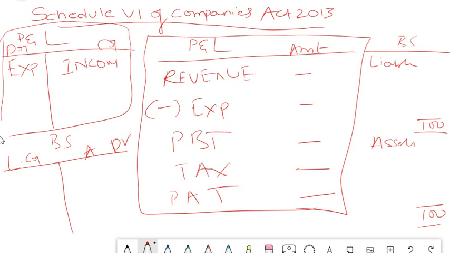For our learning purpose, we will use this horizontal because it becomes easy for you to grasp and understand it. But the real format is as per Schedule 6 of the Companies Act, which is a vertical format. You are no longer allowed to use this horizontal method of P&L or balance sheet. This is just for your explanation and knowledge. So I'm just deleting this.